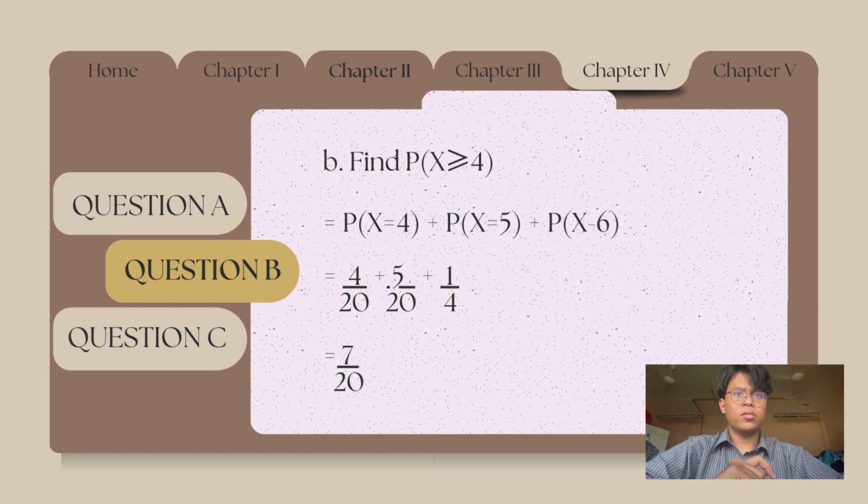Question B, find the probability that x is equal or greater than 4. So we're going to do probability of x equals 4 plus probability of x equals 5 plus probability of x equals 6, and it's going to be 4 over 20 plus 5 over 20 plus 1 over 4, and the answer will give you 7 over 20.